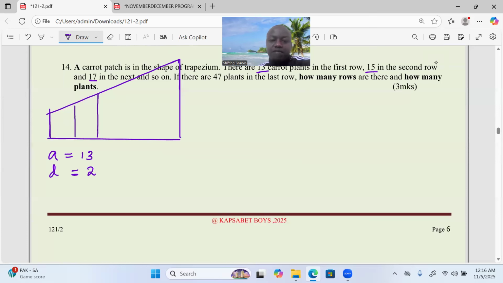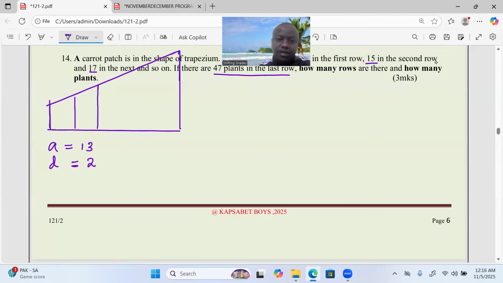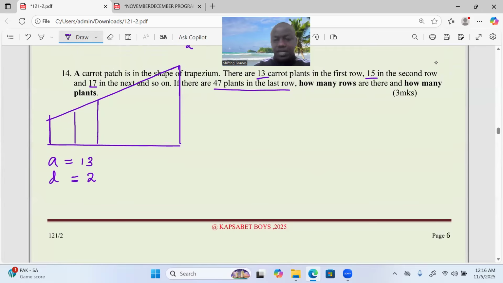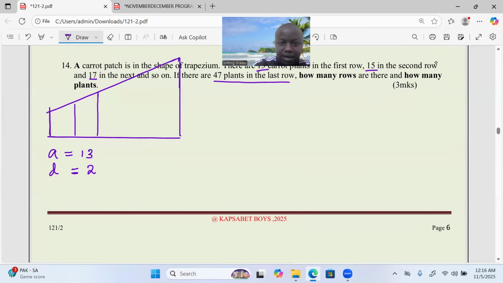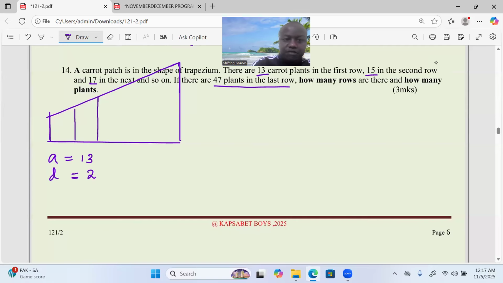Now, this behavior continues until we have a row, the last one, containing 47. Meaning that if they are 47, then we can talk about the nth term now. The nth term is 47. We know that the nth term in AP is given by a plus n minus 1 into d.